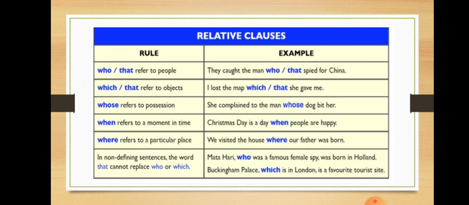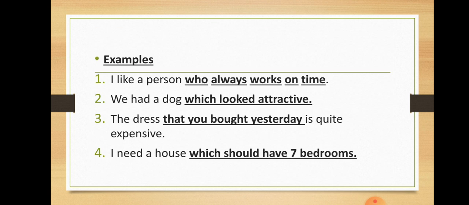Now, some of the rules for the relative clauses. You should know what purposes these relative pronouns are used for. Who and that refer to people. Which and that refer to objects. Whose refers to position or relations. When refers to a moment in time. And where refers to a particular place. Examples are given ahead. Now let's see some of the examples.